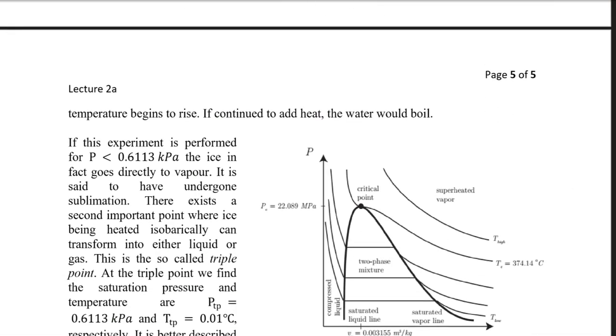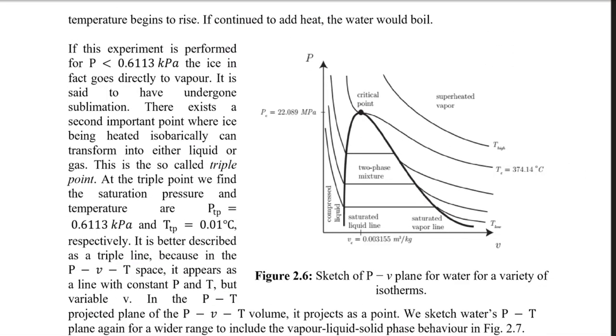Now if you draw the same thing on a PV diagram, keeping the temperature constant and changing the pressure, the graph would be something like this. Let me elaborate it a little bit in a different way.